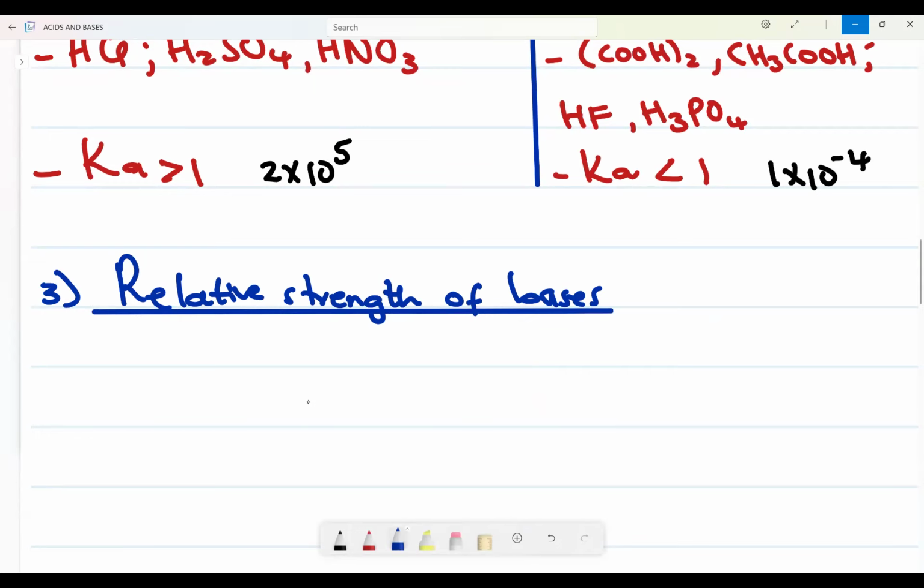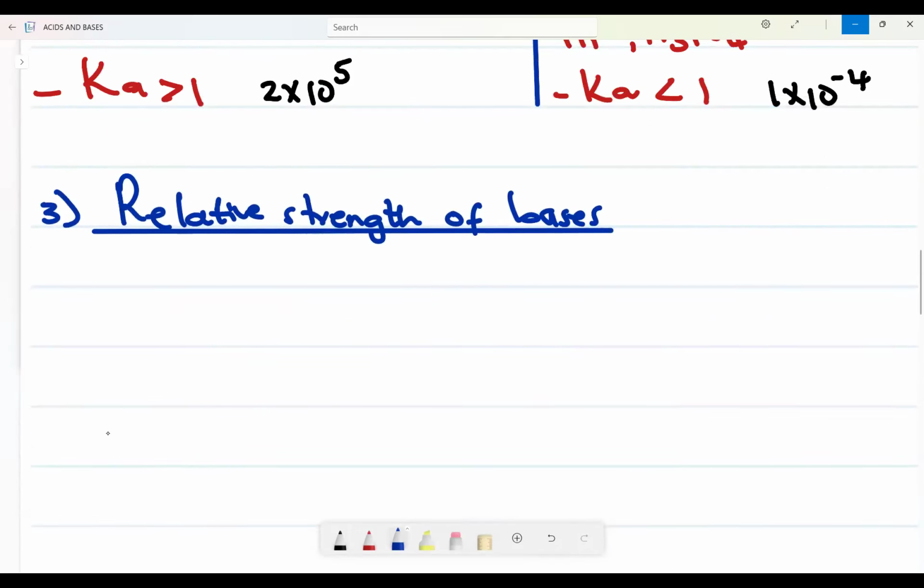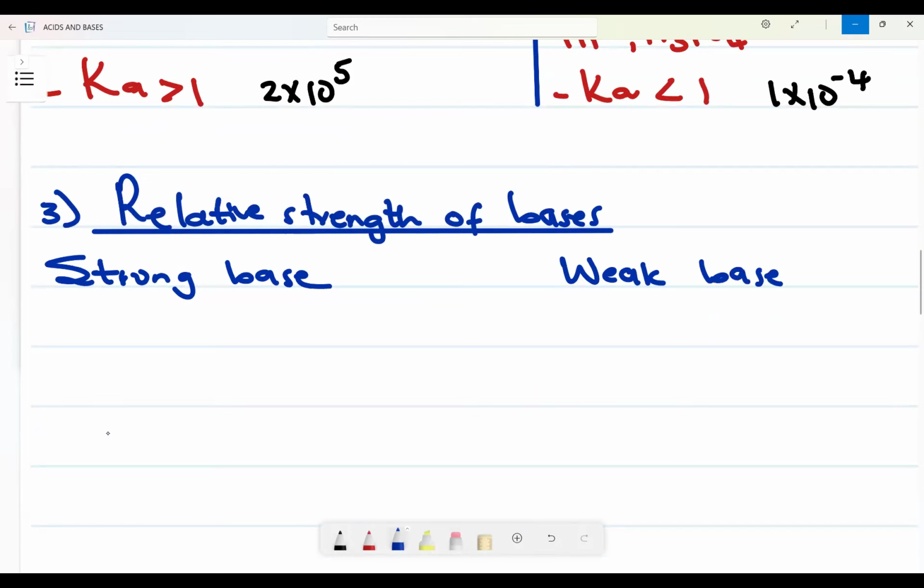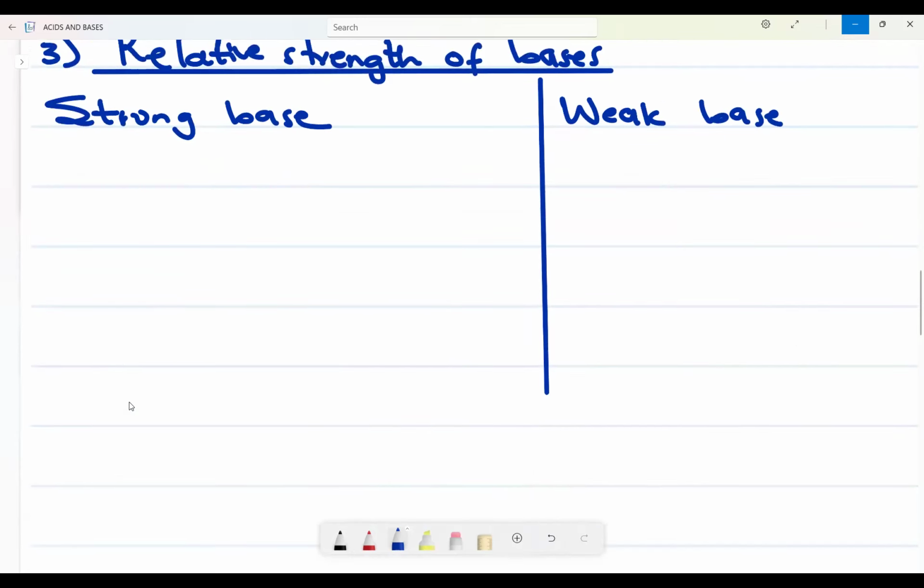Now we're going to create a table again as we did with acids. So here we have strong base, and there we're going to have weak base, right? Then on strong base, we need to be in a position to define exactly what a strong base is.